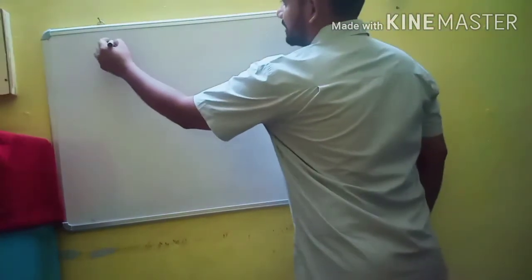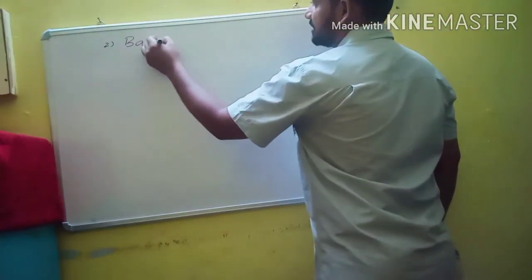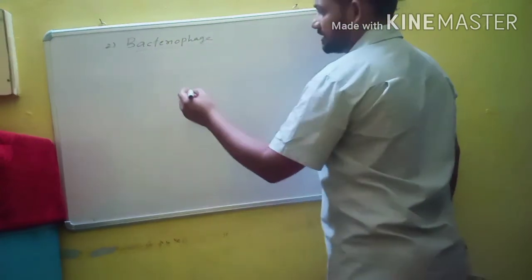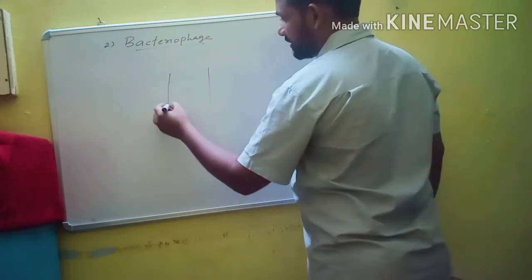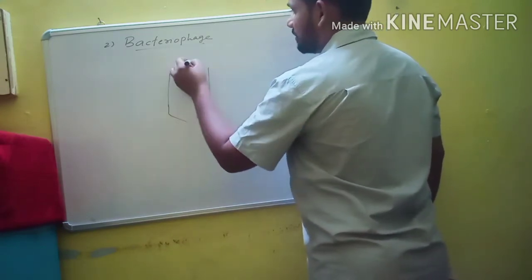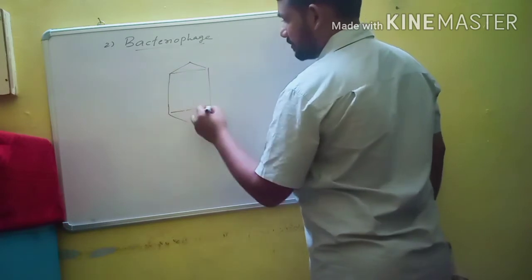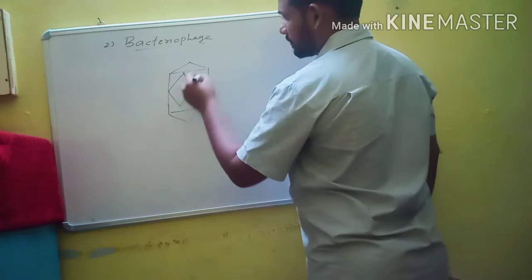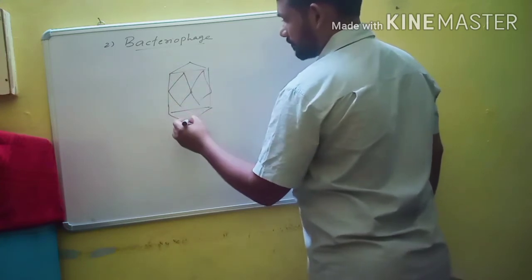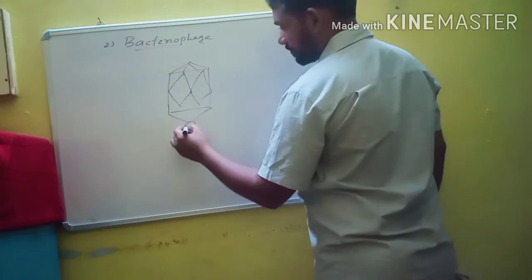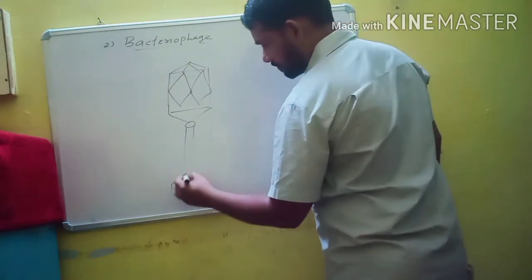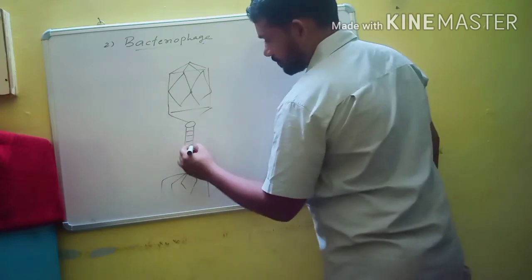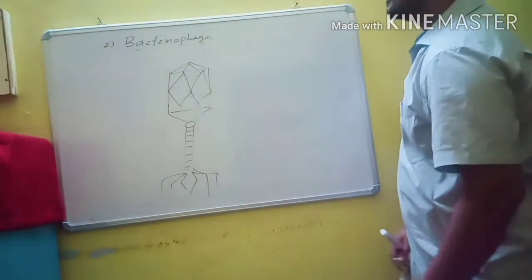Next, the second example is bacteriophage. Bacteriophage has a tadpole-like appearance. This is the structure of bacteriophage.